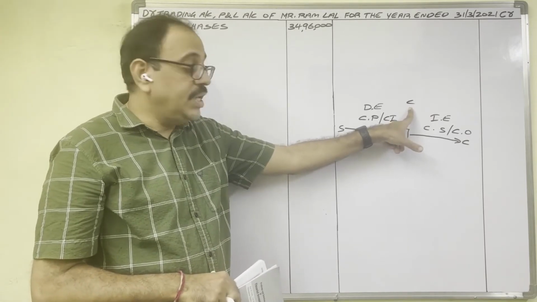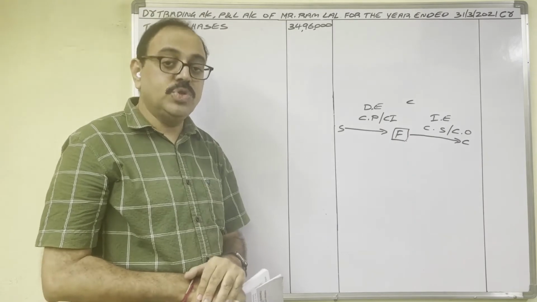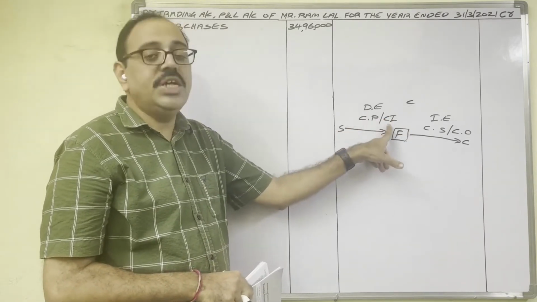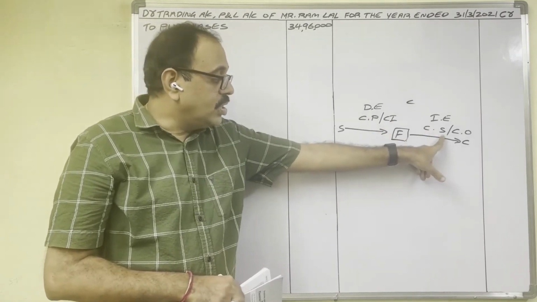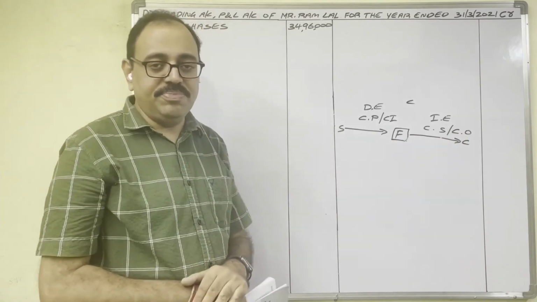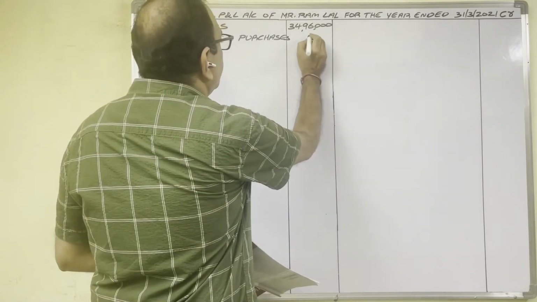Then our assumption is carriage on purchase, means direct expenditure. So remember, carriage, carriage on purchases, carriage inward come under the trading account. Carriage on sales or carriage outwards, in the P&L account you have to show them. To carriage on purchases, 2,000 rupees.